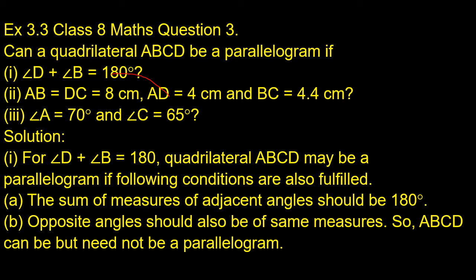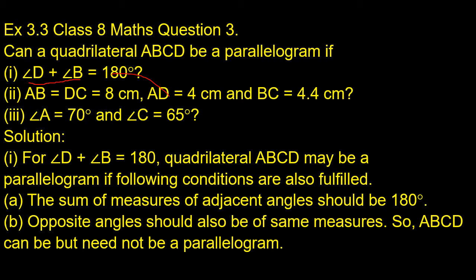Children, the first condition is angle D plus angle B is equal to 180 degrees. In a parallelogram ABCD, if the sum of angle D and angle B is 180 degrees, then is it a parallelogram?